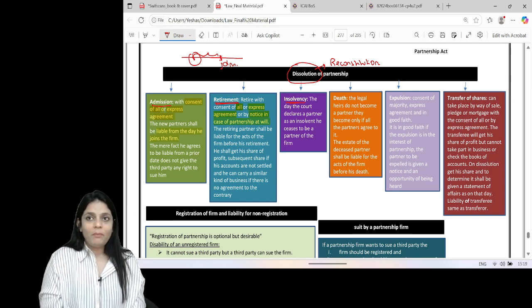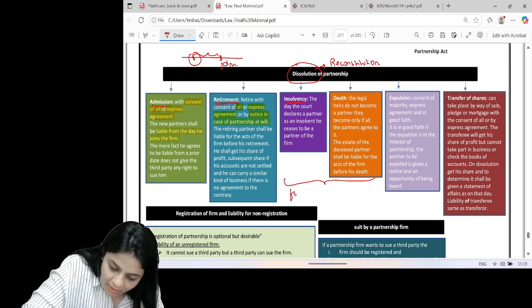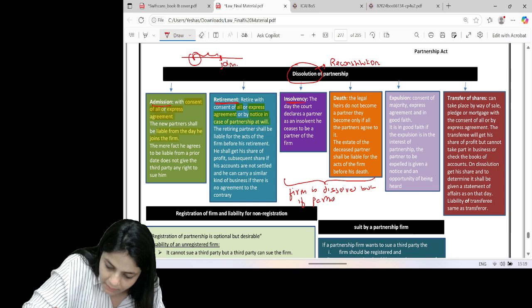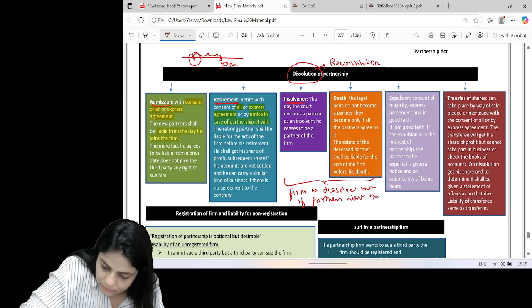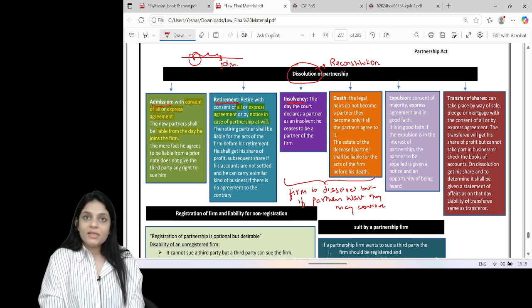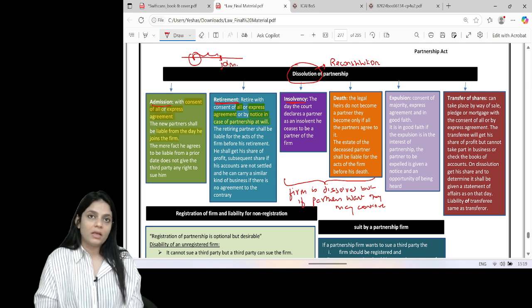In case of death, the firm is dissolved. So insolvency and death are two cases where generally the firm is dissolved. But if partners want, they may continue. When a partner is dead, his legal heirs don't become the partners of the firm, unless they have an agreement that yes, the legal heirs will become the partner, then it's a different case. Otherwise, the legal heirs don't become a partner of the firm. They can become only if the other partners agree.